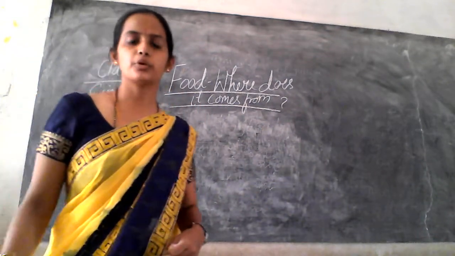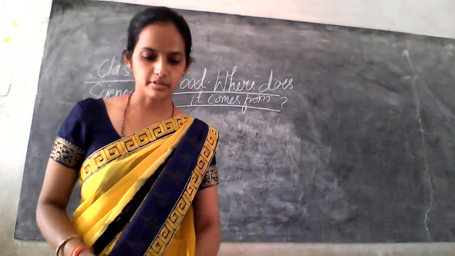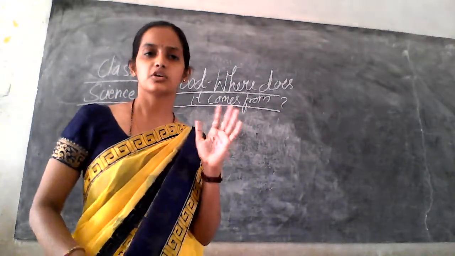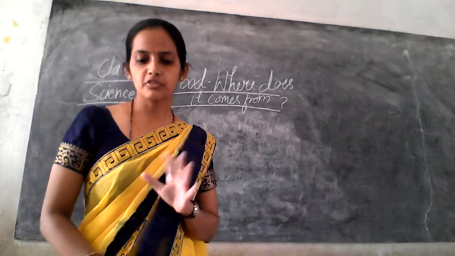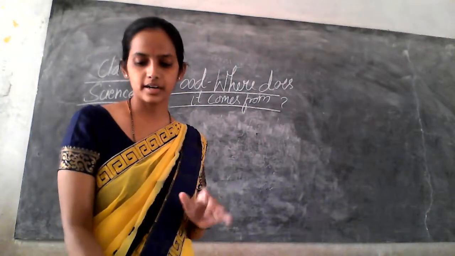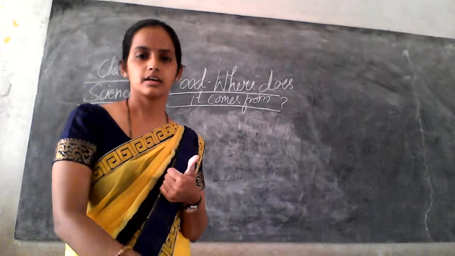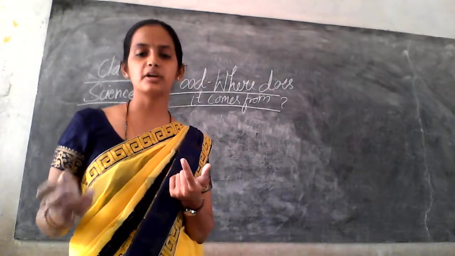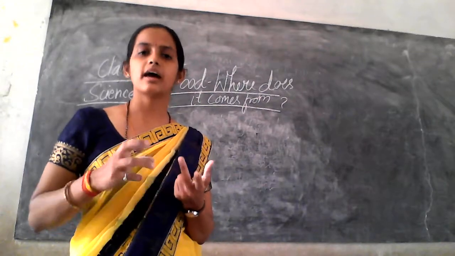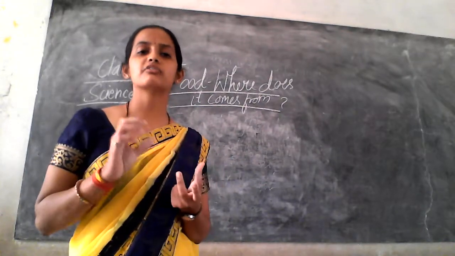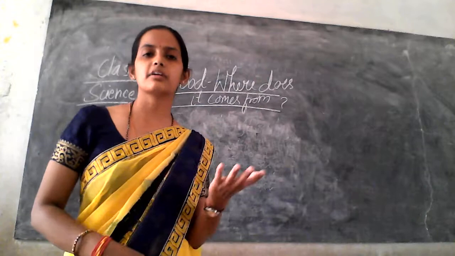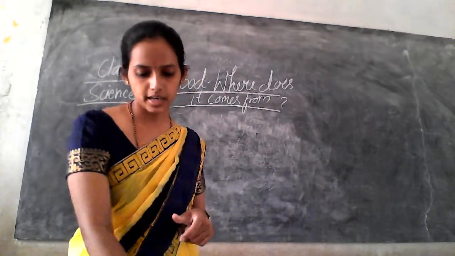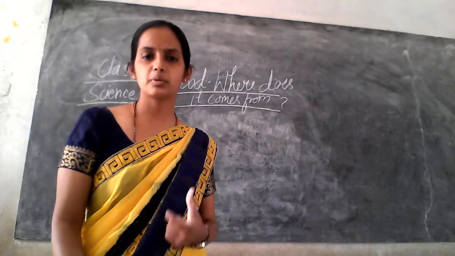So, hope you understand the chapter, right? This is all about the first class, that is the first chapter, Food: Where Does It Come From? That is the ingredient, then the main sources of food, what the different parts of the plant are, and which parts of the plants are edible. So, you can try with different food items, as they have given in the tables, right?